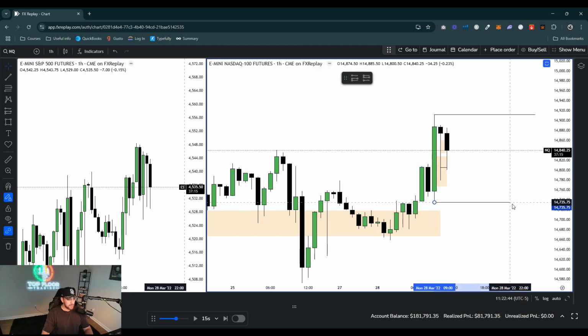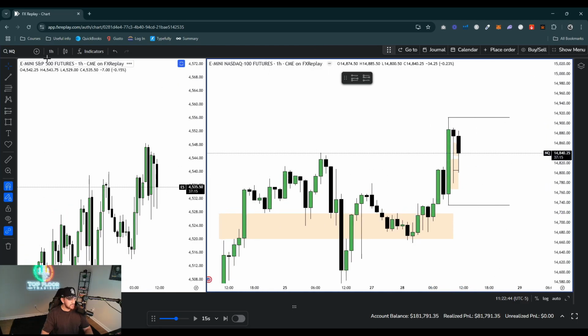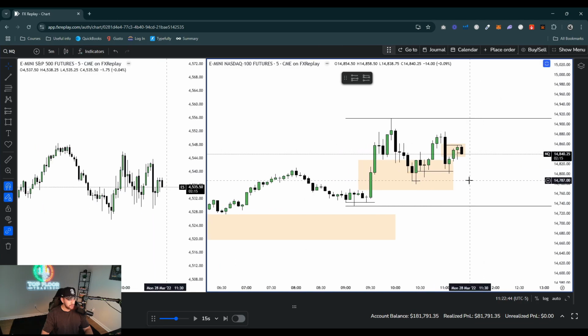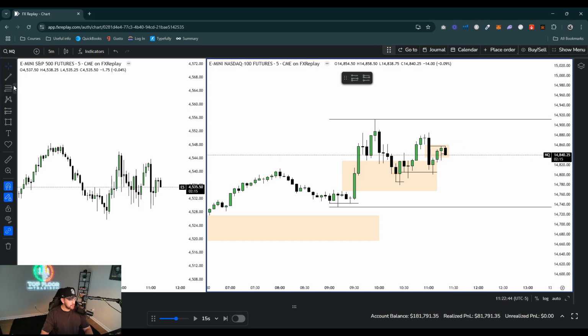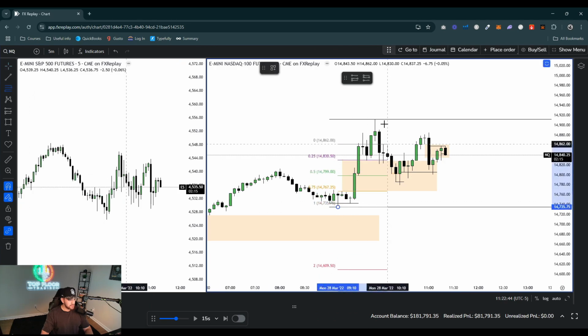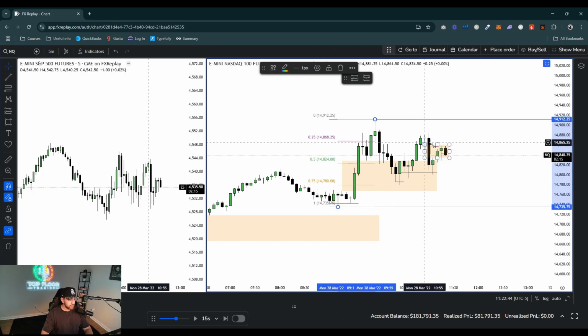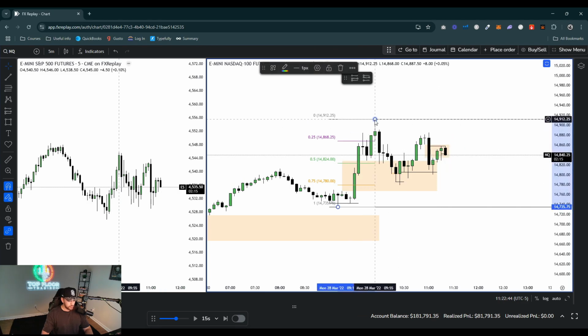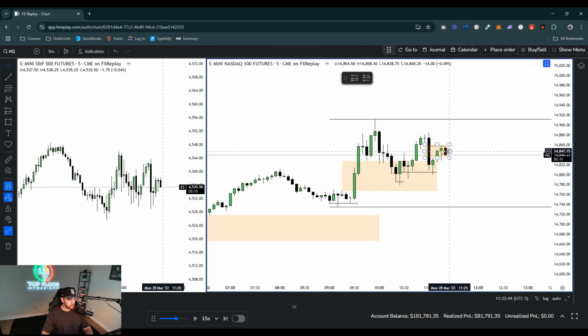So we haven't swept the 9 a.m. high or the 9 a.m. low, but we are getting signs of this potentially wanting to respect this 5-minute to go a bit lower. And I think we are in the premium of this little range right here. Yeah, we are in the premium. This 5-minute fair value gap right here is still in a premium of this range. So what we can do is try a little short right here.